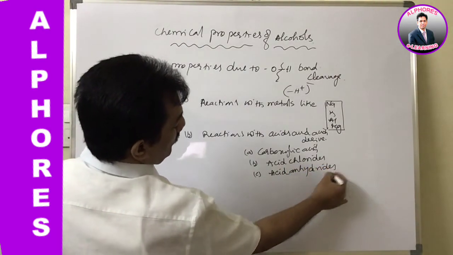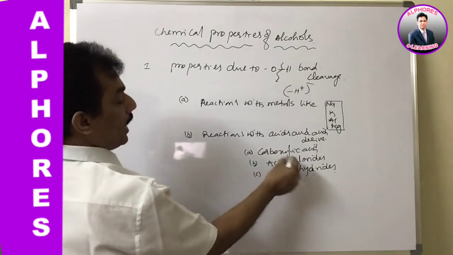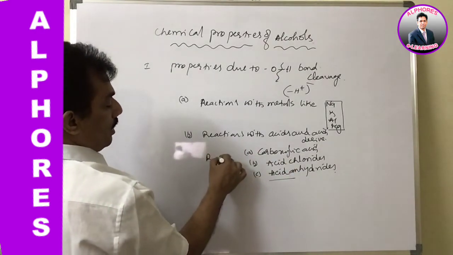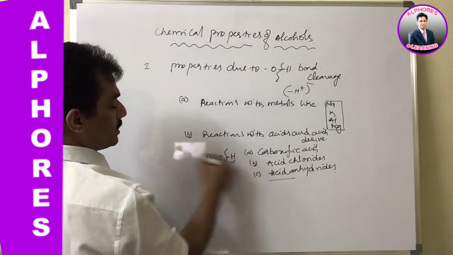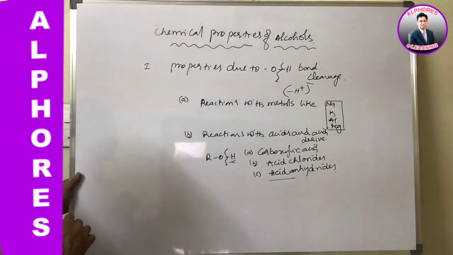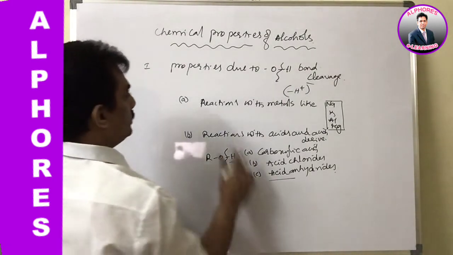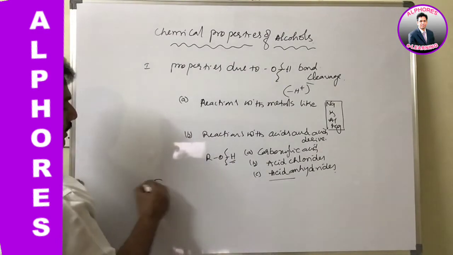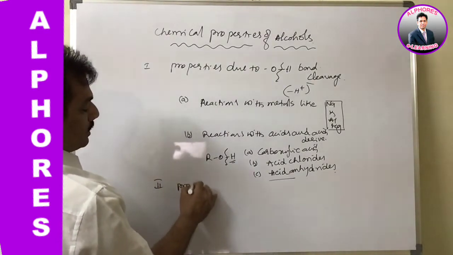With this type of compounds, these alcohols react by breaking this O-H bond. Clear? And this is the first type.